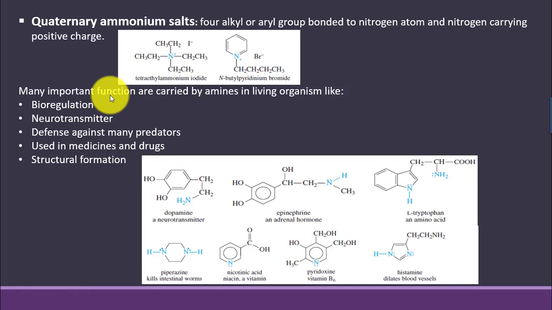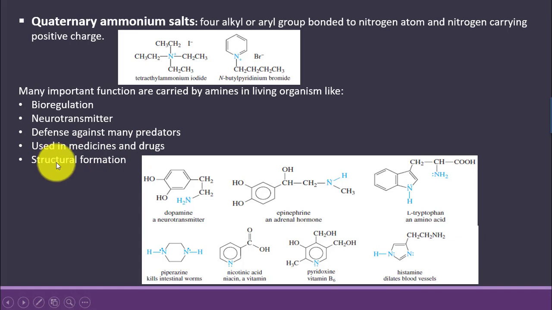Now talking about the importance of amines, why should we study the chemistry of amines? Amines are a very important class of organic compounds and they perform many important functions inside living organisms, like bioregulation of many biological processes. Amines are neurotransmitters. Amines act as a defense against many predators, and due to their high biological activity, many amine-based medicines and drugs are now synthesized.